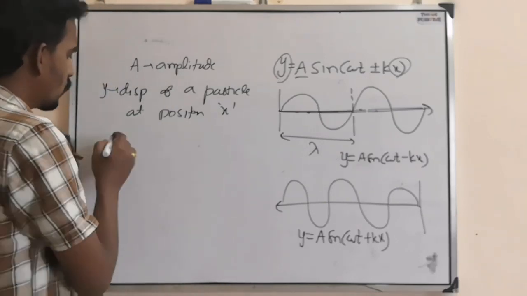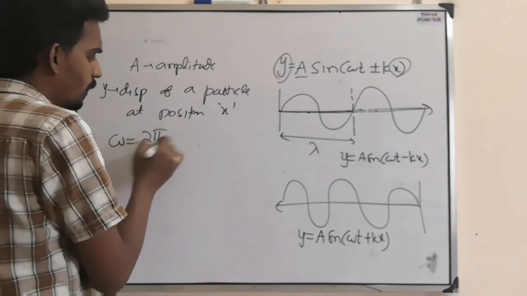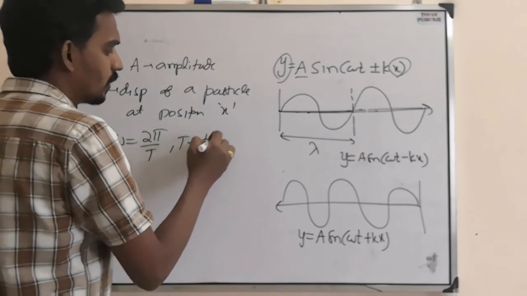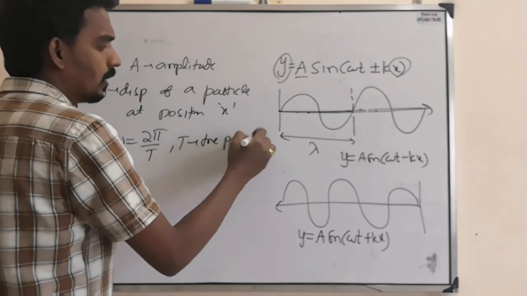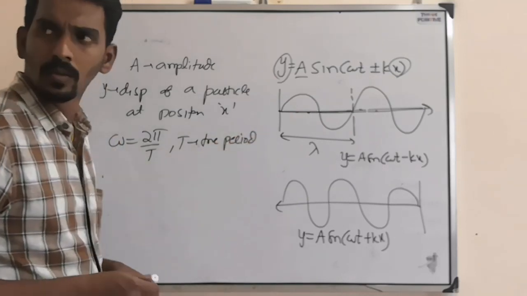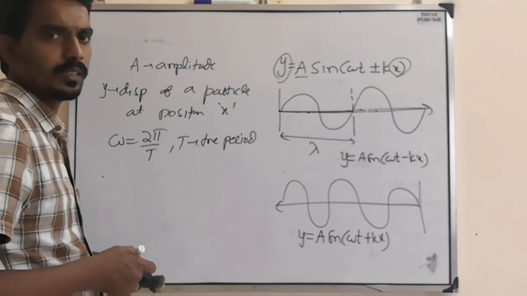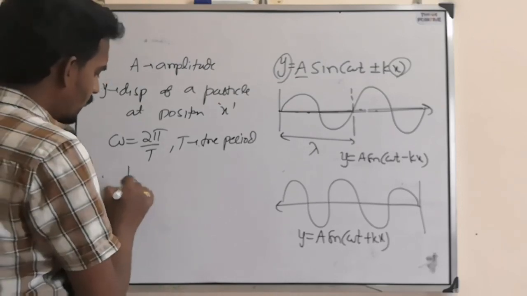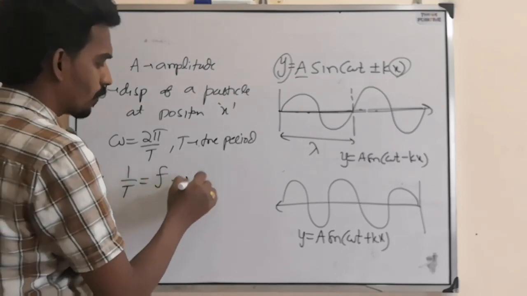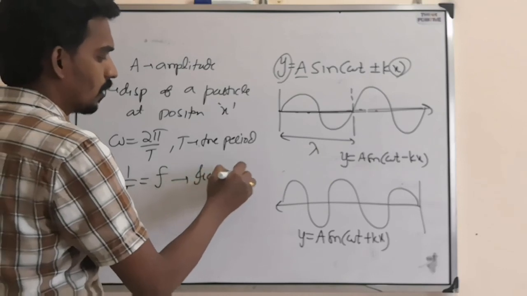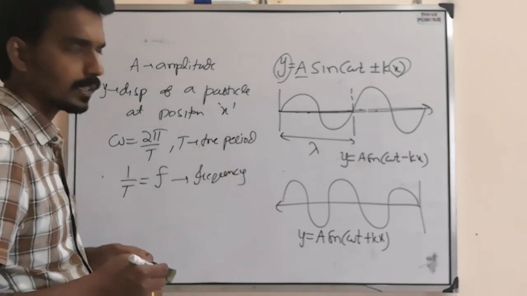So y equal to a sine omega t plus or minus kx, where omega is 2 pi by T, where T is the time period, the time taken to complete one vibration. 1 by time period is also equal to f, that is frequency.